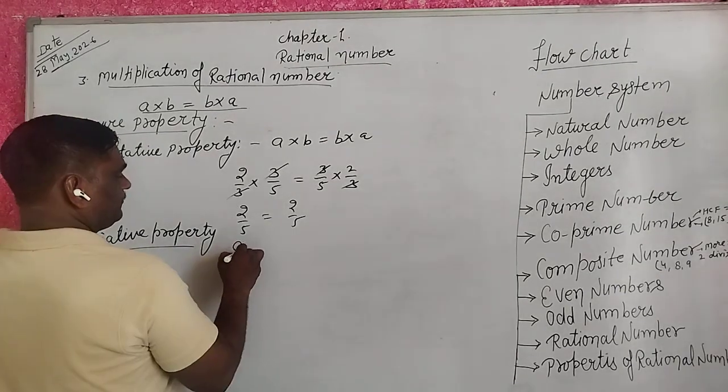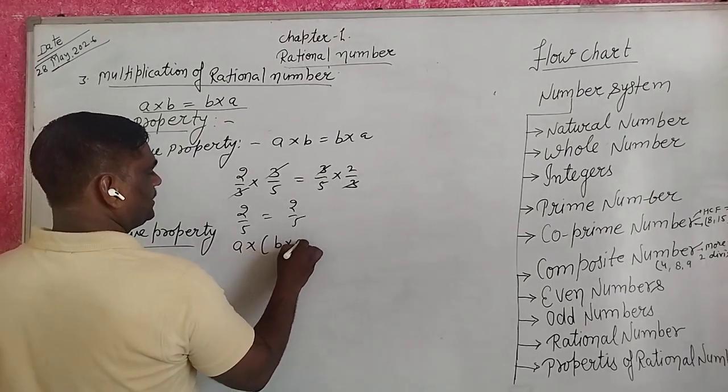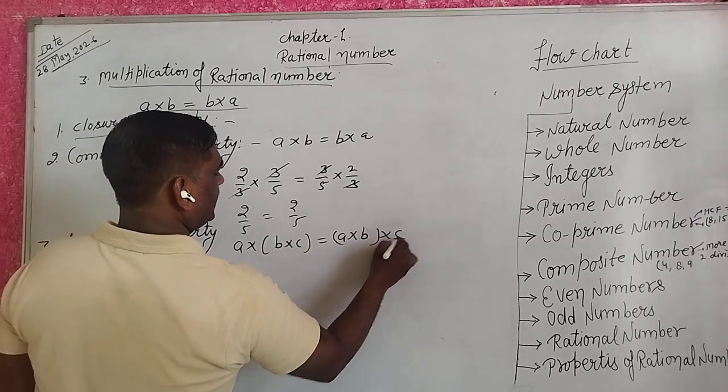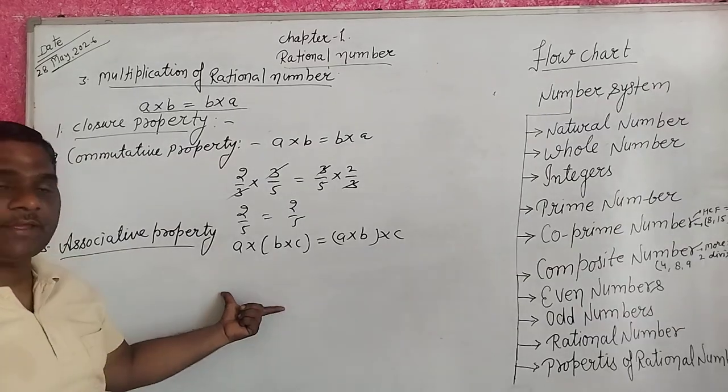When we multiply any three numbers in any order, then you get the result is same.